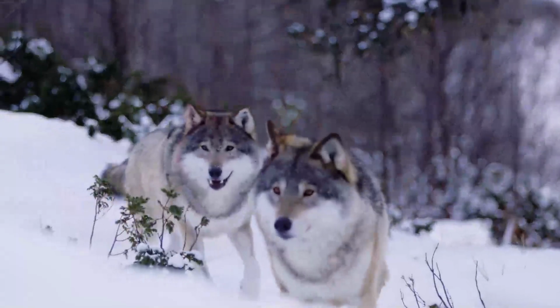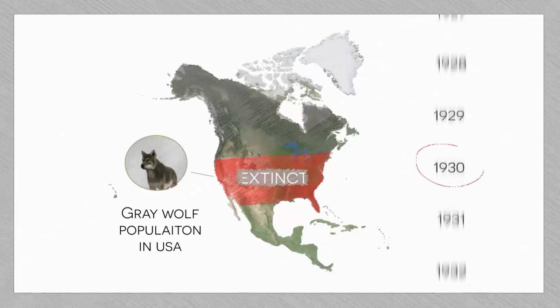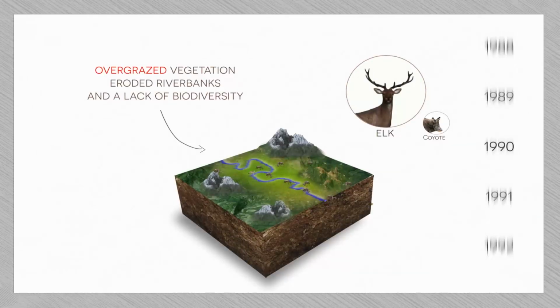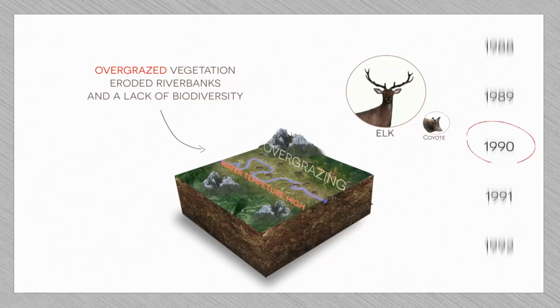In the early 1930s, gray wolves were hunted to extinction in the park, and their absence profoundly impacted the ecosystem. Going forward to the 1990s, elks overgrazed vegetation. Yellowstone grounds faced a problem of eroding soils and unstable riverbeds, thus influencing food sources of different species living in the park and destabilizing the whole food chain.